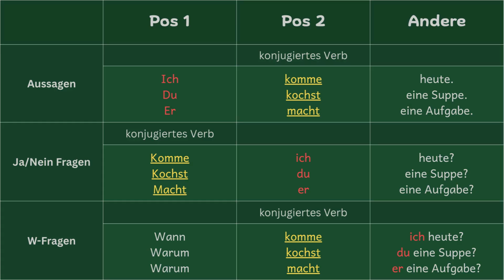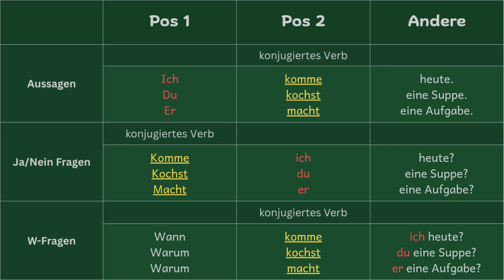Now we'll use a table to look at it better. Here we have 3 types of sentences. Aussagen, statements. Ja-Nein-Fragen, close-ended questions, so the ones where you can only answer yes or no. So are you doing something, or does this happen? And W-Fragen, the W questions, so open-ended questions, the ones that start with the W words: where, why, how, etc.